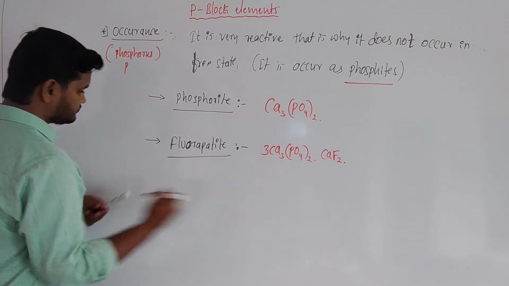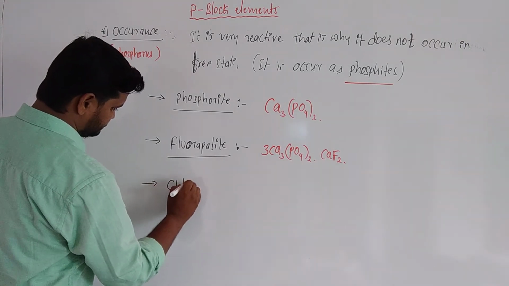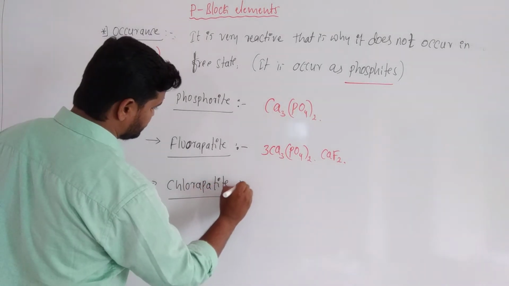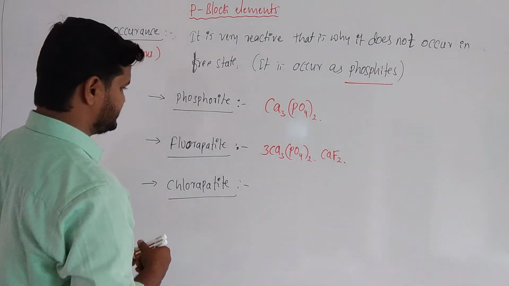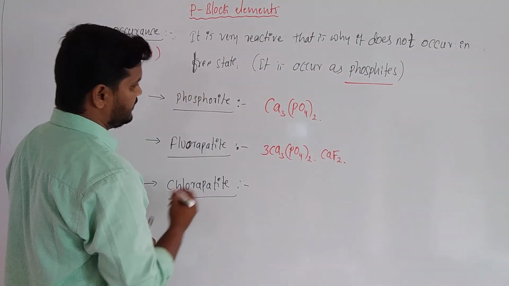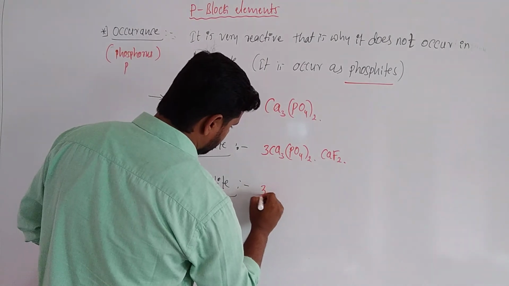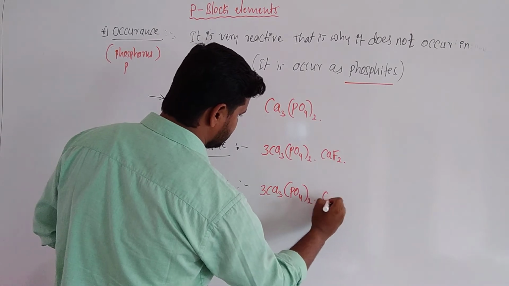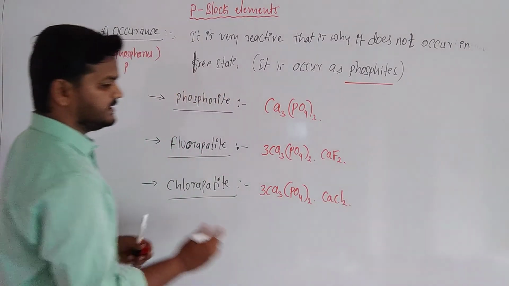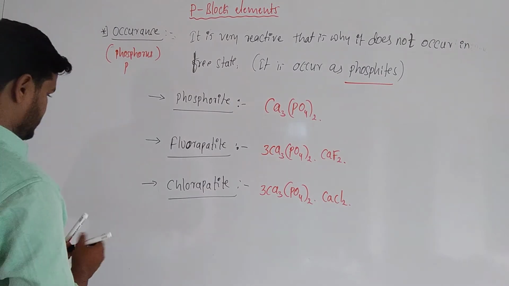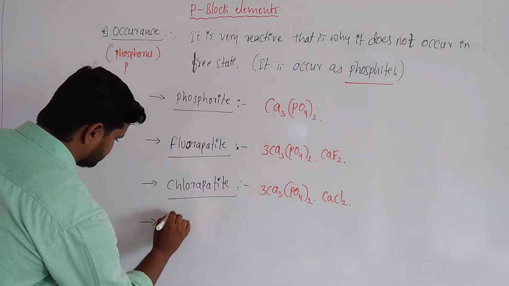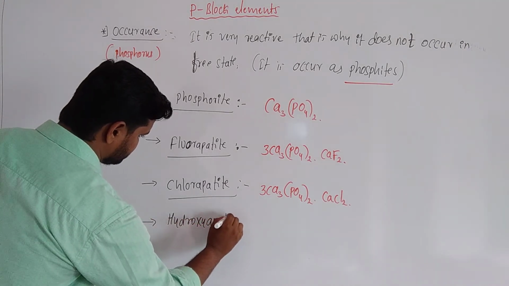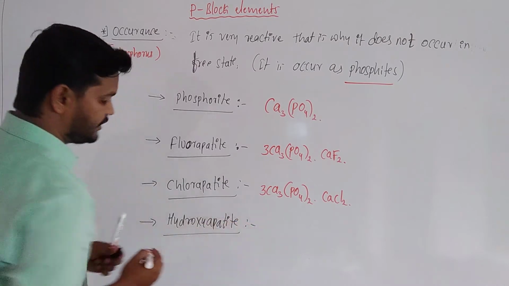And next one, chlorapatite. Its compound formula is 3Ca3(PO4)2·CaCl2. And the last one, hydroxyapatite.